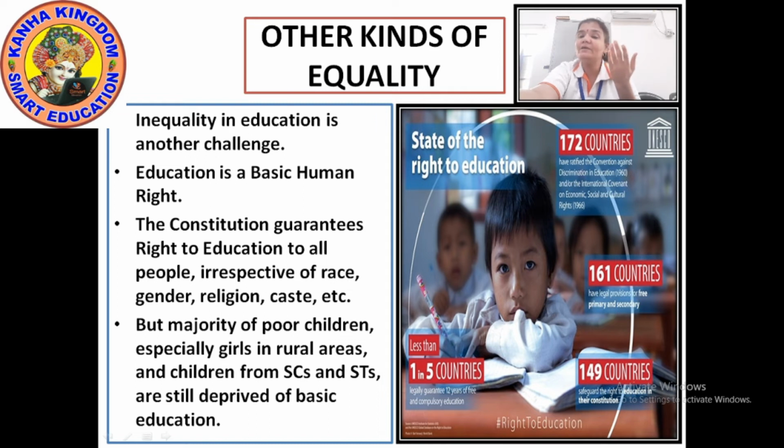Education is a basic human right. Basic human right means each and every person living in this country has the right to education. They have the right to get educated. Right? The Constitution guarantees right to education to all people, irrespective of race, gender, religion, caste and so on. But the majority of poor children, especially the girls in the rural areas, rural means village.